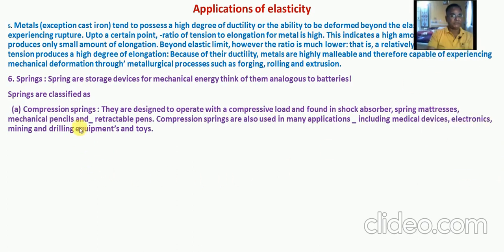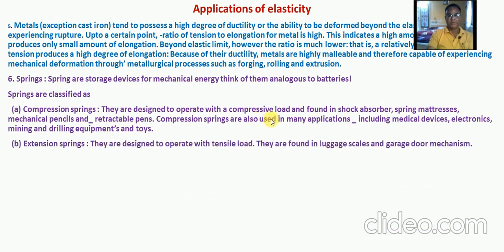One is the compression spring. They are designed to operate with a compressive load and are found in shock absorber springs, matrices, mechanical pencils, and retractable pens. Compression springs are also used in many applications, including medical devices, electronics, mining and drilling equipments and toys.